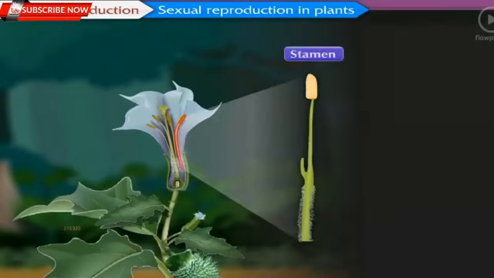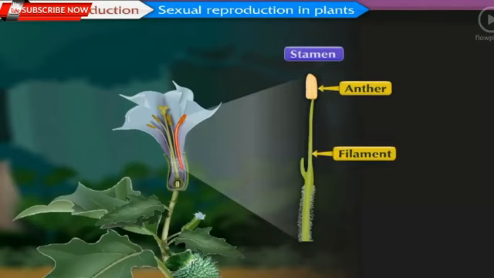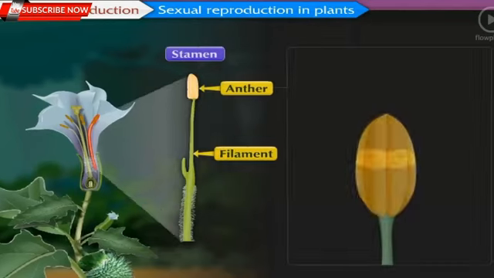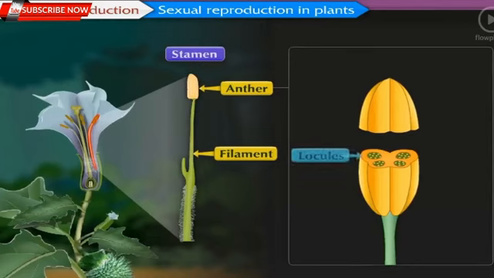Each stamen has a filament and an anther at the terminal end of the filament. 4 compartments called locules are present in the anther. Pollen grains are formed by meiosis in the locules. Anther breaks open at appropriate time and pollen grains come out.